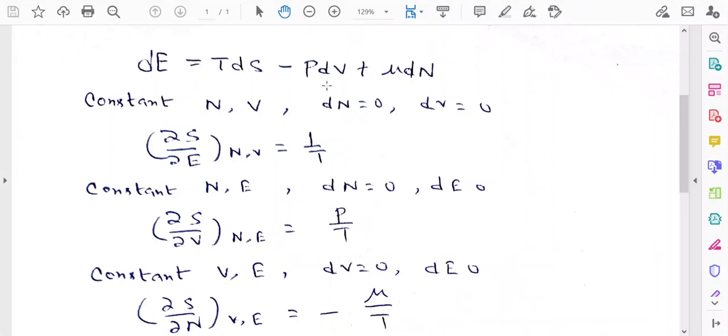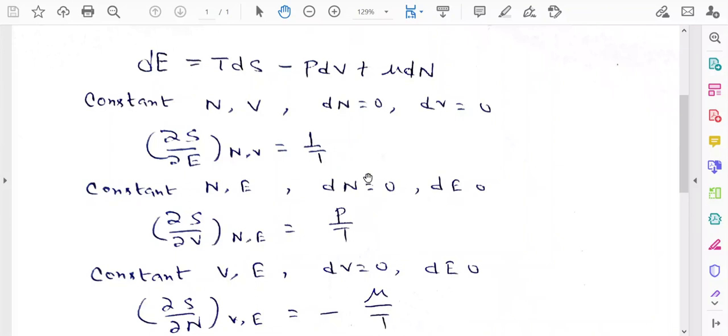So if dN is equal to 0 and dV is equal to 0, then dE will be T into dS. So from the equation dE equal to TdS, we can write del S by del E for constant N and V equal to 1 by T. Similarly, suppose N and E are constant, then dN is equal to 0, dE is equal to 0.